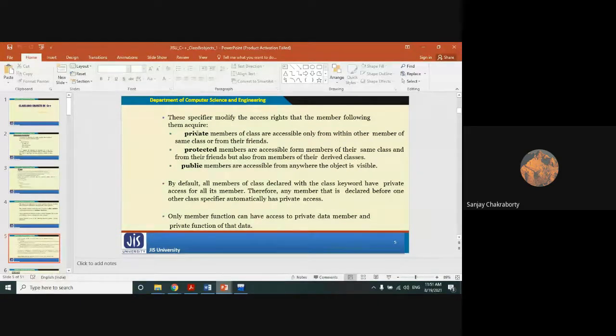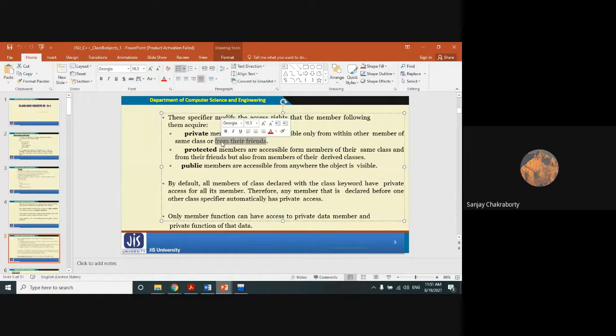There are three kinds of access specifiers in C++. The first access specifier is private. Private members of a class are accessible only from within other members of the same class or from their friends. In future, you will learn about the friend function, a function which is a friend of another class. It's a unique concept in C++. That concept is not there in Java or other languages. From the friend function, you are able to access private members.